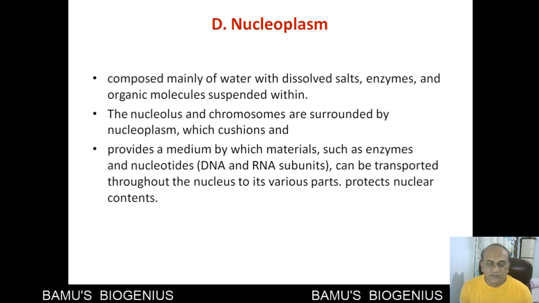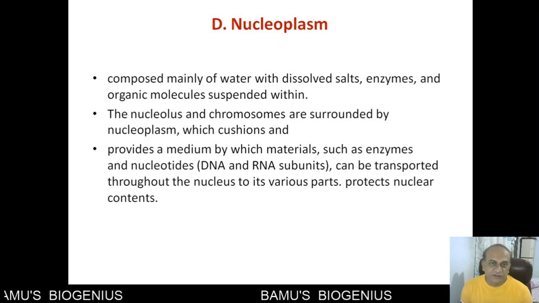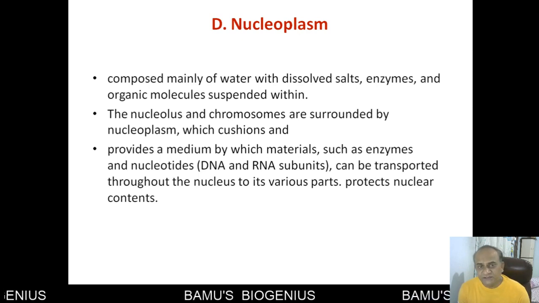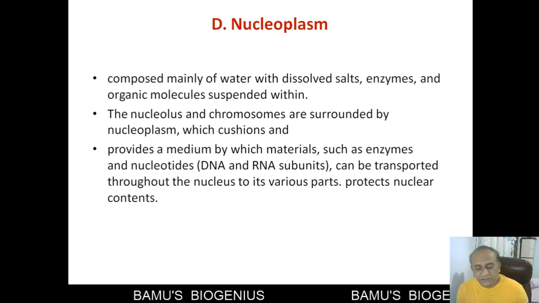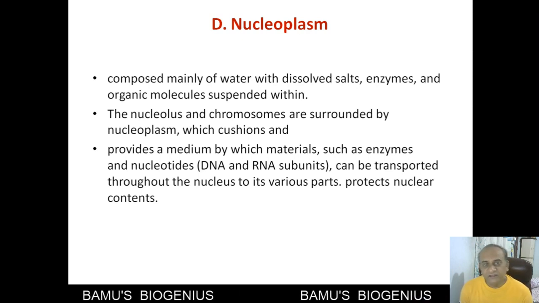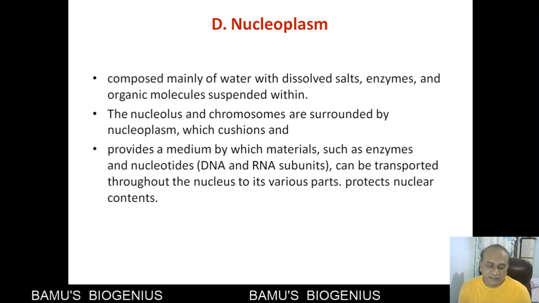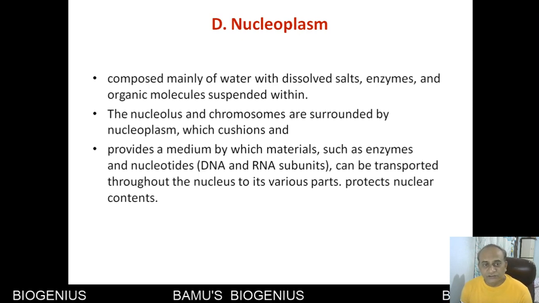Naturally, the nucleoplasm is a most important thing, because different kinds of enzymes, ions, salts and organic molecules are required for synthesis of different kinds of mRNAs, and these mRNAs are then transported to the cytoplasm, where they synthesize a particular kind of protein. So the nucleoplasm is the most important thing in a nucleus.